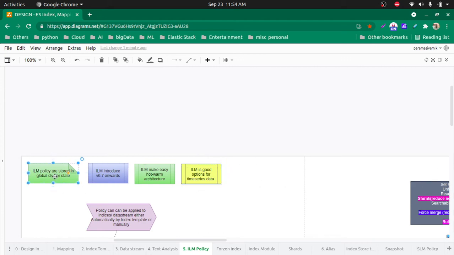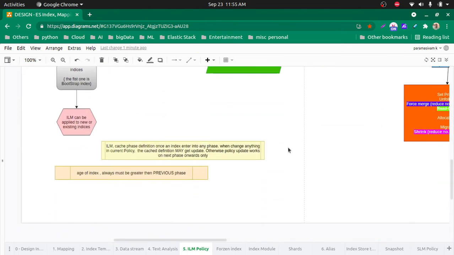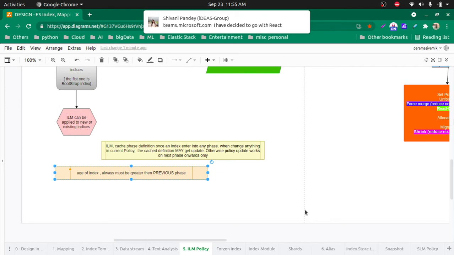So where are the ILM policies stored? They are stored in the global cluster state, but I don't know exactly what that means. There could be some special indexes within Elasticsearch where they may be stored. When defining ILMs, as I said, you can define your ILM either in Kibana itself or through the API. I will show the API; Kibana I will check.